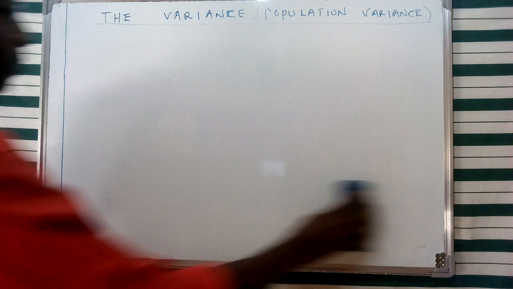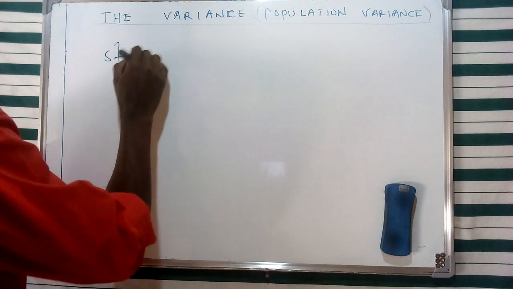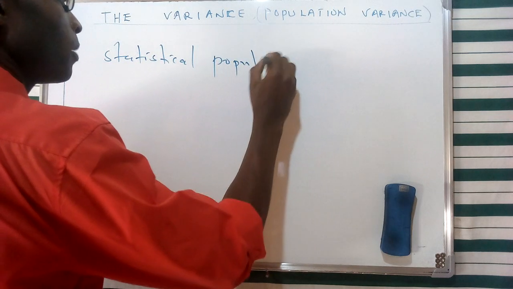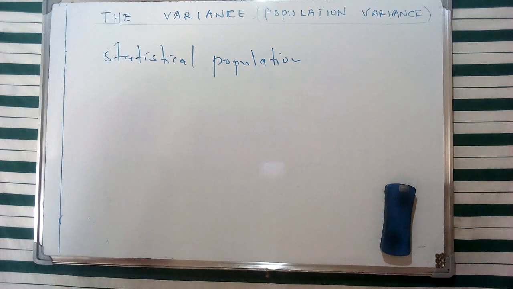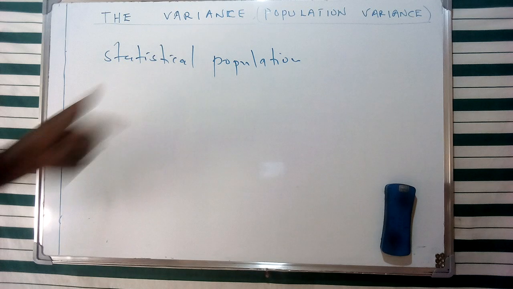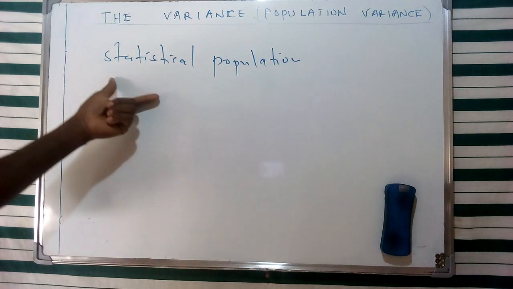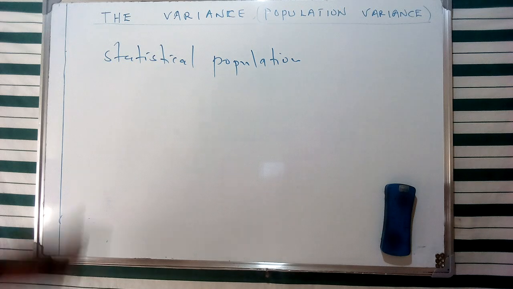And one of the terms we had mentioned is a statistical population, or a population, whereby we had said that this is going to form a range of all the possible observations of a specific characteristic of interest which are going to be under investigation. So in this case, this is going to form what we refer to as a population.